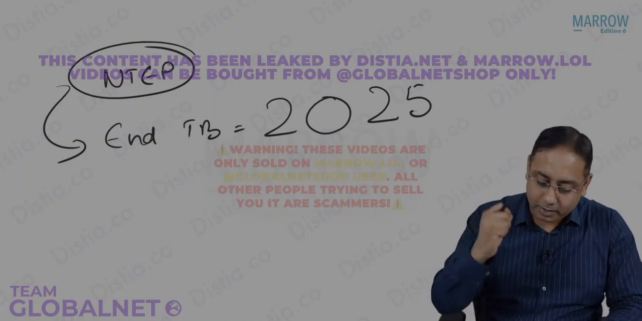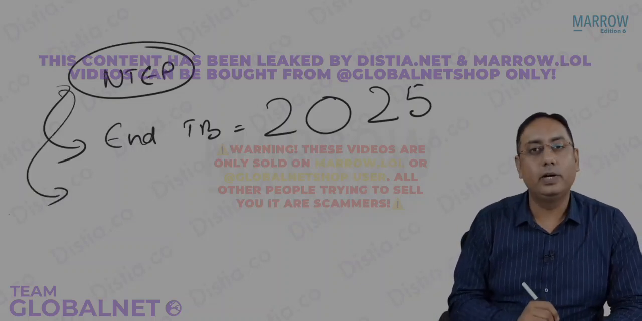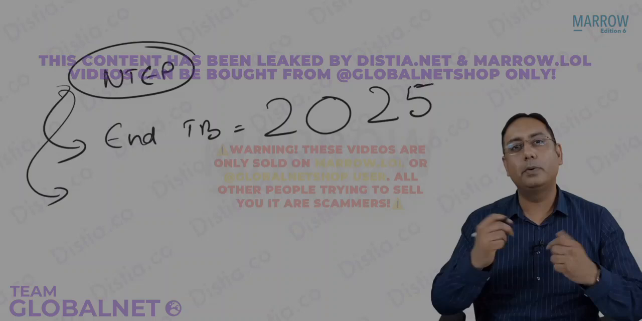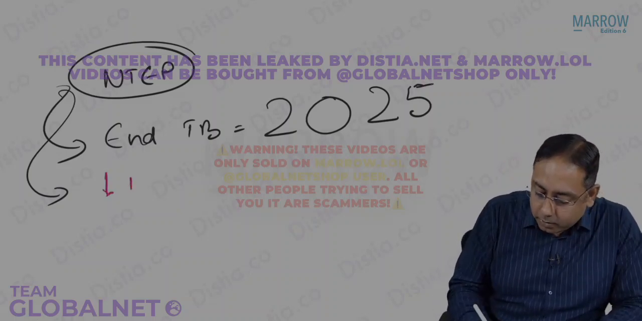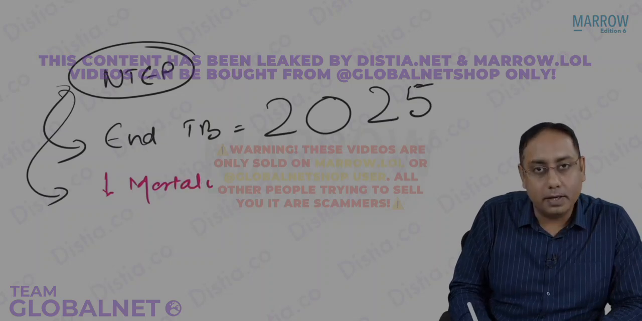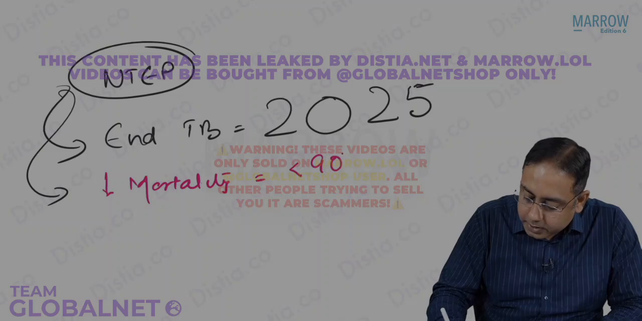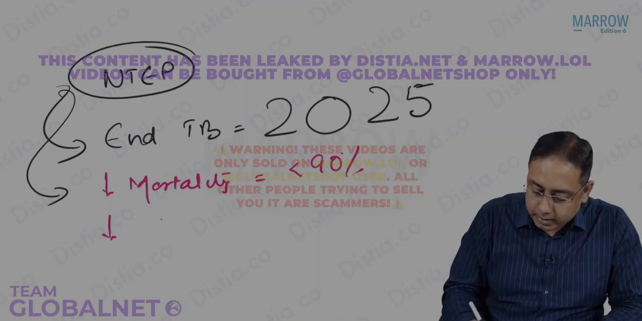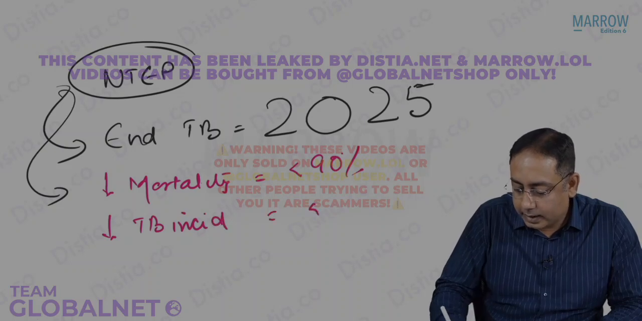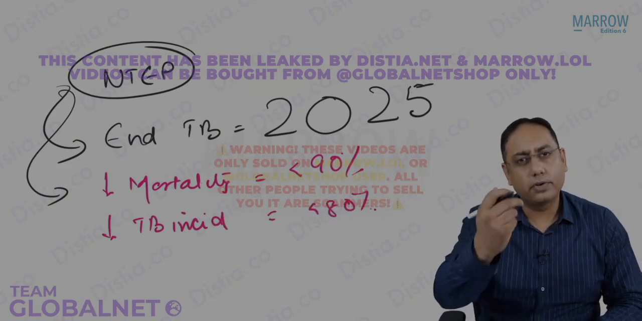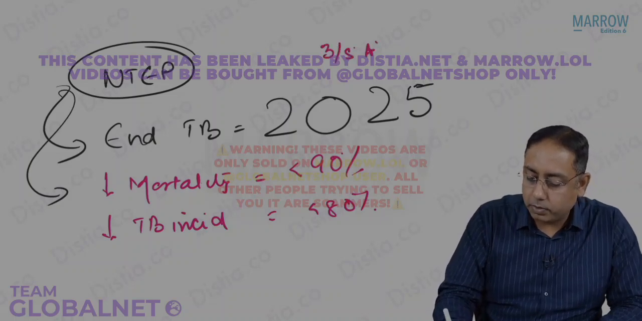So that is very important. TB harega and desh jeetega. End TB by year 2025. What do you mean by ending TB by year 2025? We want to end TB. That means you decrease the mortality due to TB by 90% and the TB incidence by 80%. Catastrophic cost you can forget. So this is beta a 3 by 5 star MCQ topic for your exam.